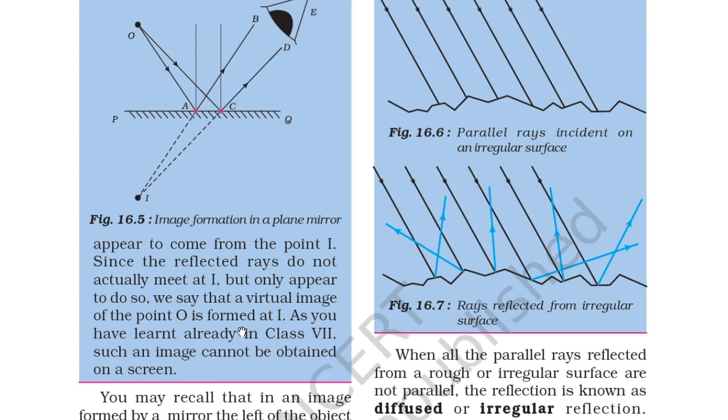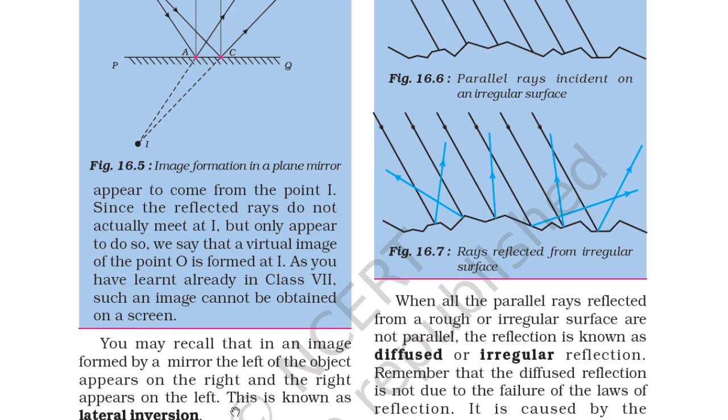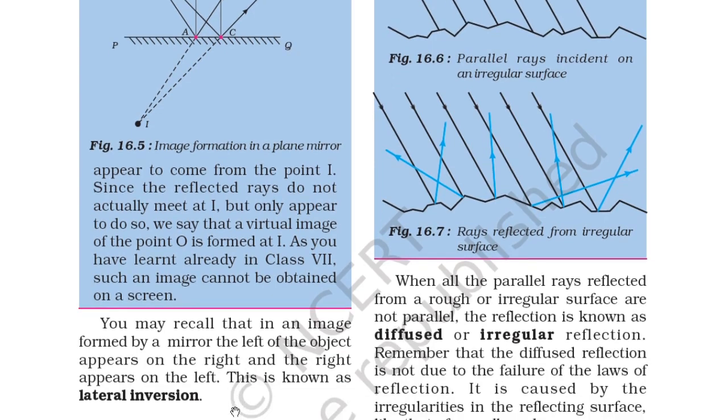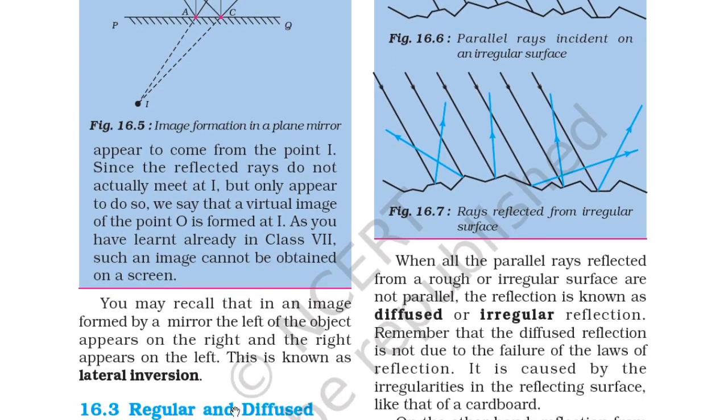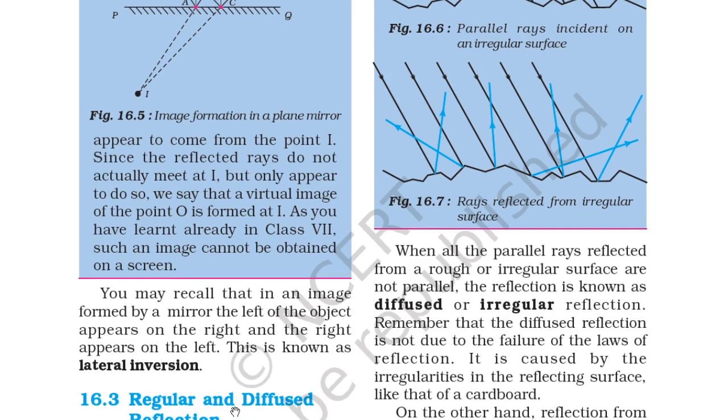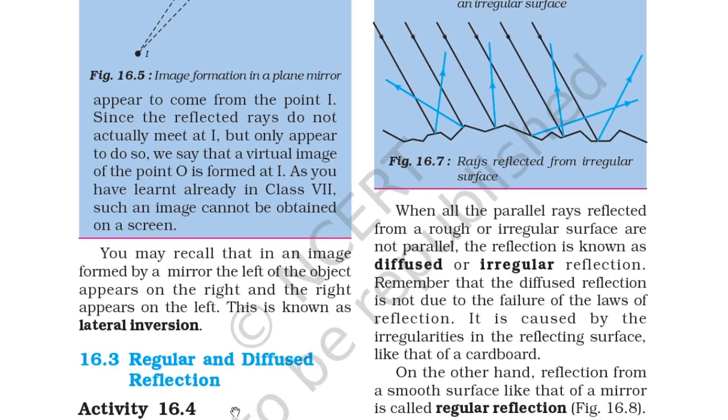So as you have learned already in class 7, such an image cannot be obtained on a screen. You may recall that in an image formed by a mirror, the left of the object appears on the right and the right of the object appears on the left. This is known as lateral inversion.